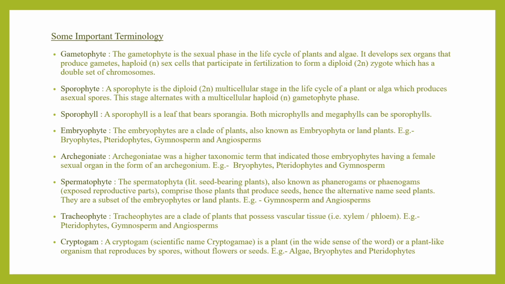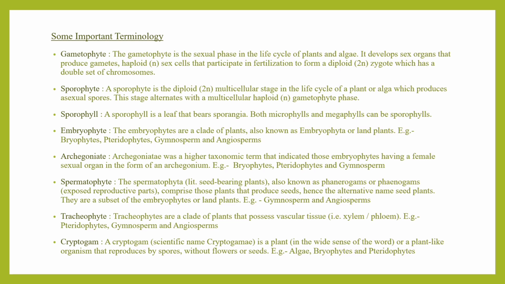Okay. Next, embryophyte. The embryophytes are a clade of plants, also known as Embryophyta or land plants. So land plants are classified as embryophytes. What are the examples of embryophytes? Bryophytes, pteridophytes, gymnosperms, and angiosperms. Next is archegoniate. Archegoniate was a higher taxonomic term that indicated those embryophytes having a female sexual organ in the form of archegonium. So which classes bear archegonium? Bryophytes, pteridophytes, and gymnosperms.